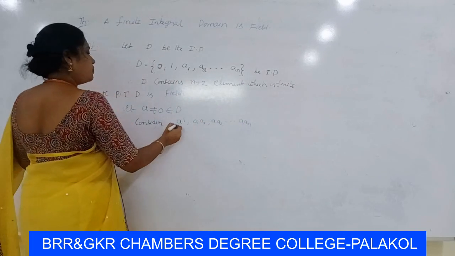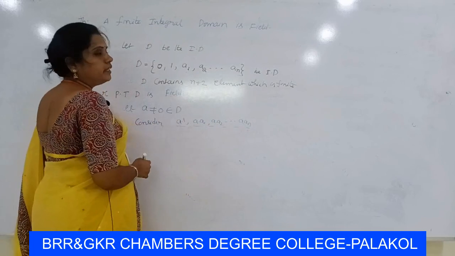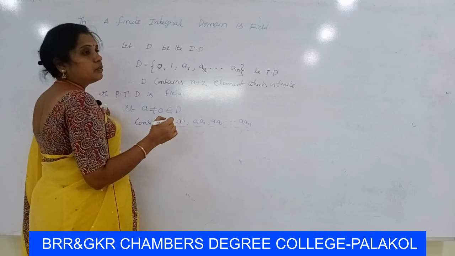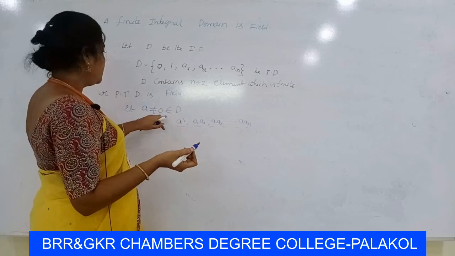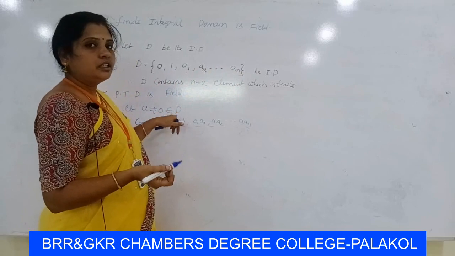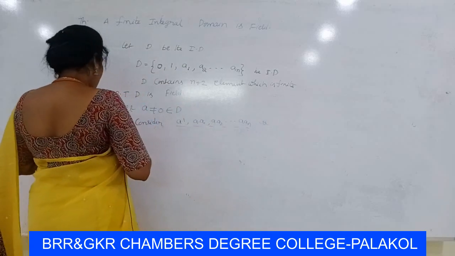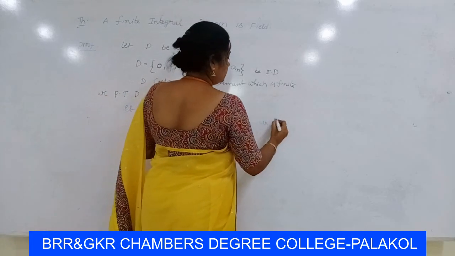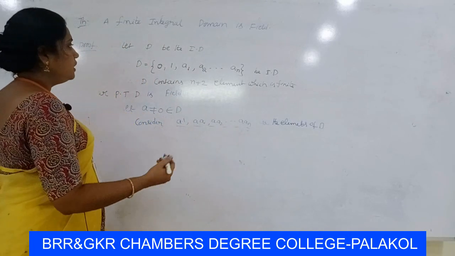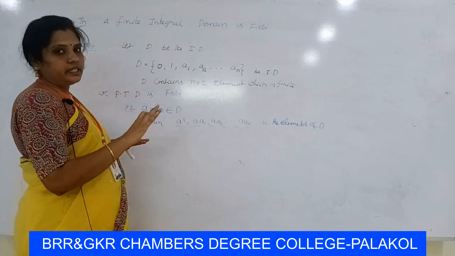These products are elements of D because by the closure law D is a ring. By the closure law with respect to multiplication, if A, B belongs to D, then their product AB also belongs to D. Here 1, A1, A2 are elements of D and A is also a non-zero element of D. Their products also belong to D. Therefore they are elements of D. But here D is a finite set which contains 0, 1 and so on, A1, A2, ..., An as distinct elements.